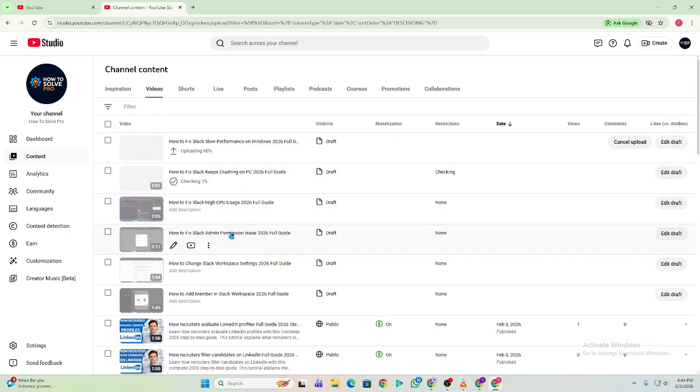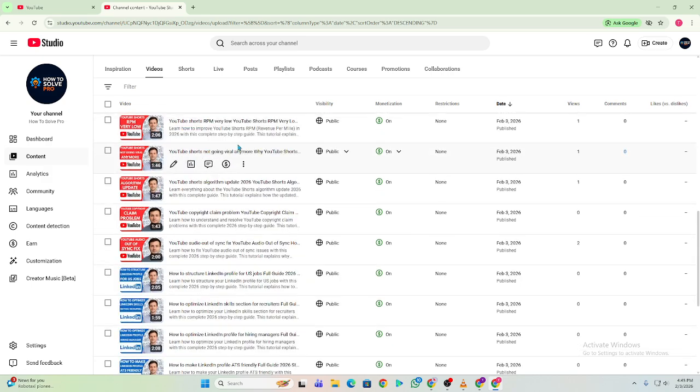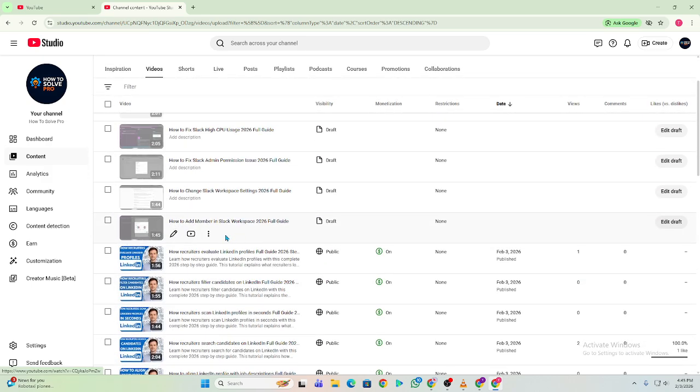Step 2. Check for suspicious traffic sources. Go to YouTube Studio, Analytics, Advanced Mode, Traffic Source. Look for strange spikes from unknown external websites, random countries unrelated to your audience, direct or unknown sources with high bounce rates. These are red flags.